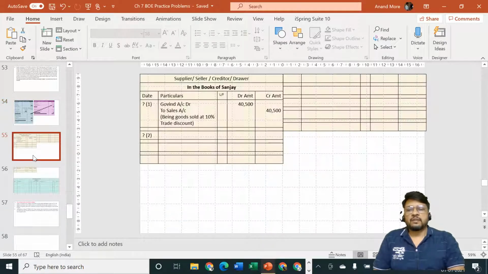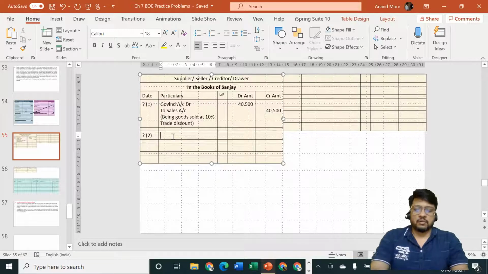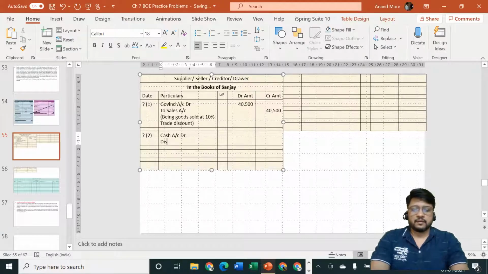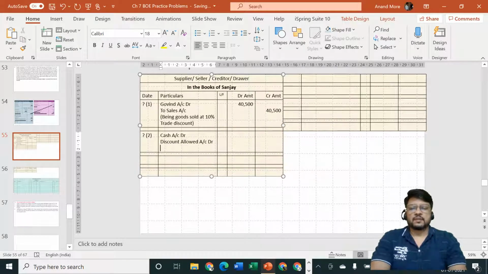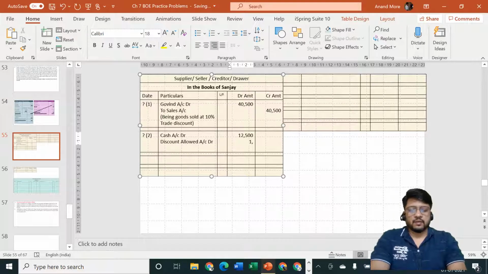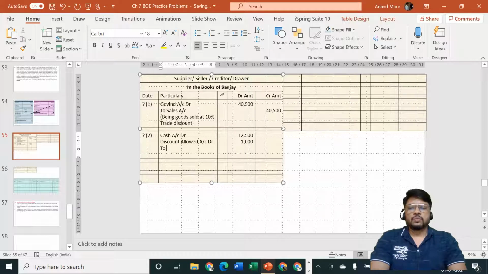Sanjay, cash is coming in, debit what comes in, so cash account debit 12,500. Discount allowed account debit 1,000. This is a cash discount. To Govind account, who is the giver? Govind is the giver because he gave us cash. Amount is rupees 13,500.